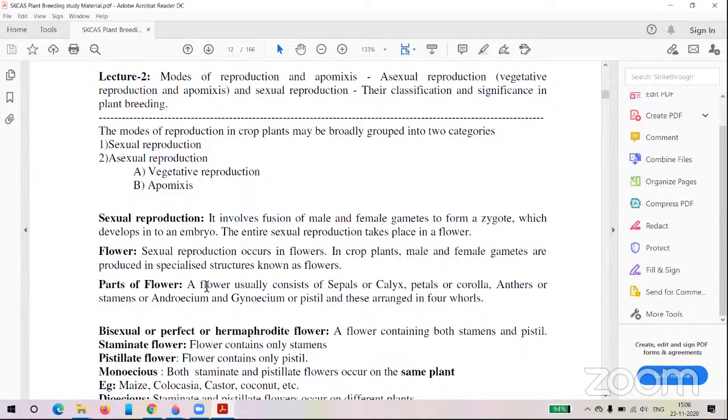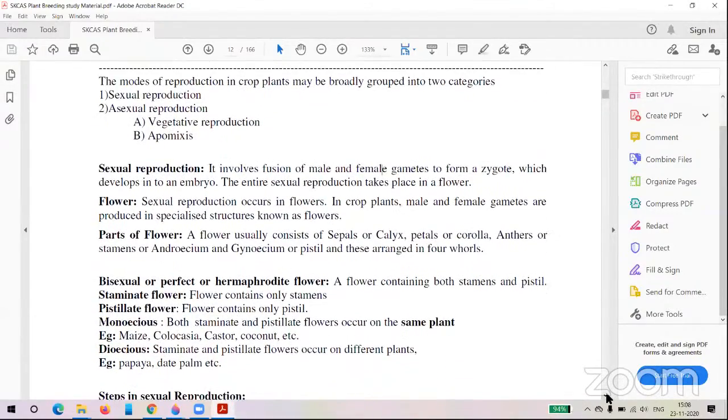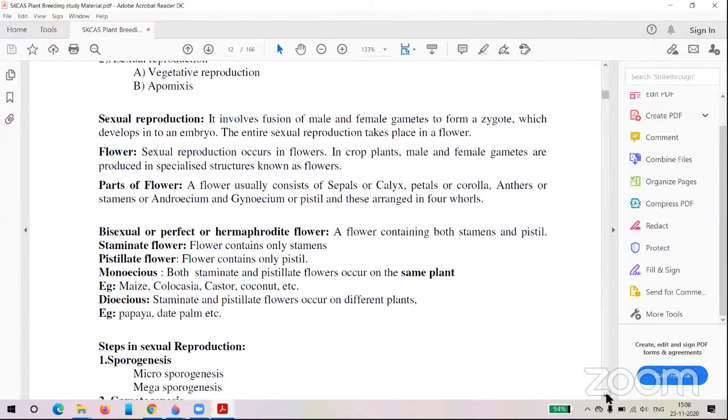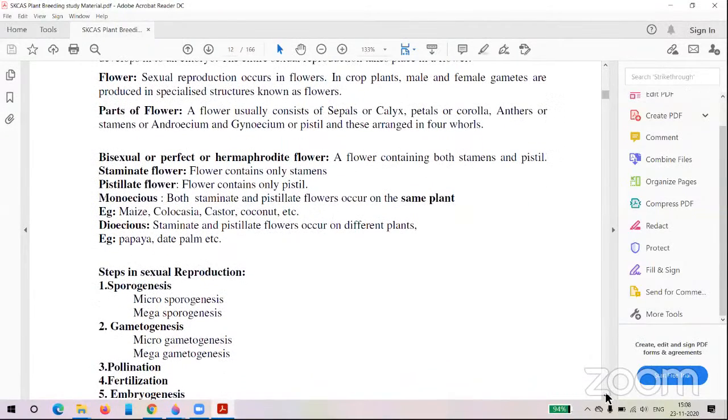The first one is sexual reproduction. I already told what is meant by sexual reproduction, but here you can see the different types of flowers and different flowering systems in different crops. These are important for the examination purpose.